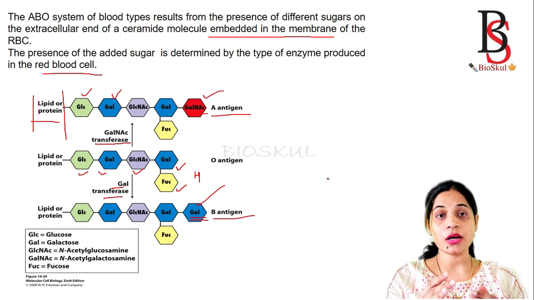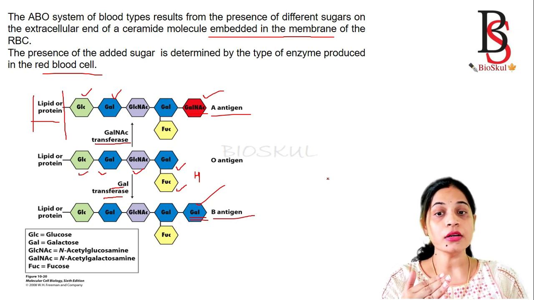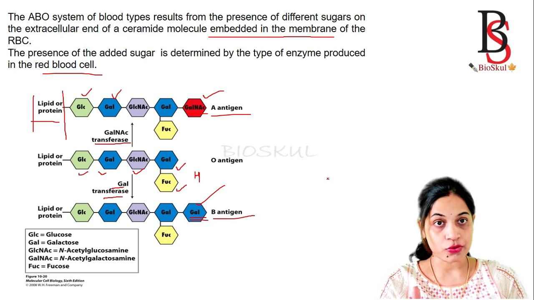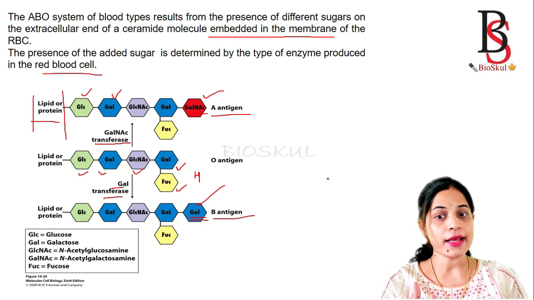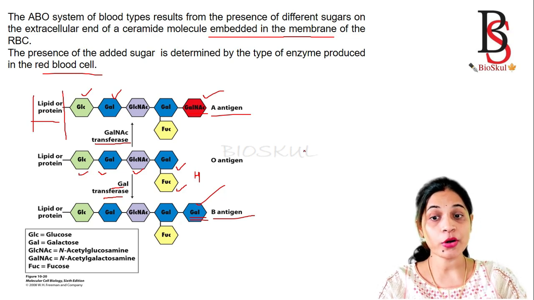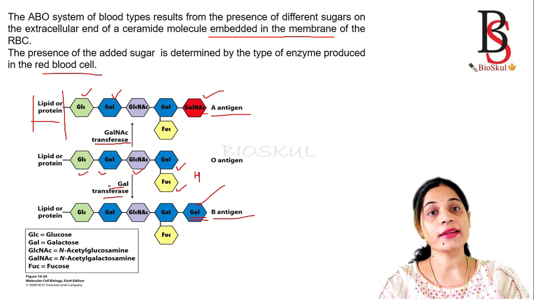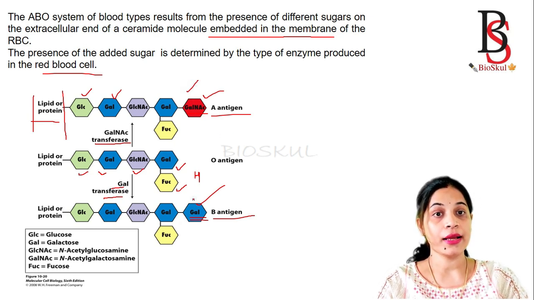Okay, so how can you identify blood group A and blood group B? Blood group A has the enzyme N-acetyl galactosamine transferase, which adds the fifth sugar, N-acetyl galactosamine, to the H antigen. Okay, and blood group B has the B antigen and the enzyme galactose transferase, so it adds galactose molecules. And in the AB blood group, the RBC has both enzymes, N-acetyl galactosamine transferase and galactose transferase. So here we will find both N-acetyl galactosamine as well as galactose.